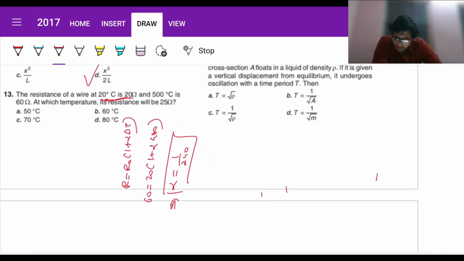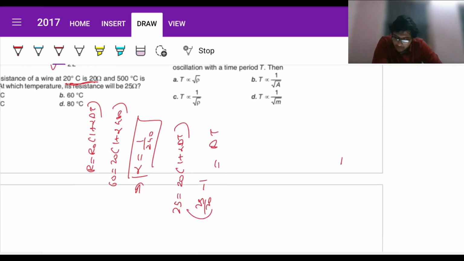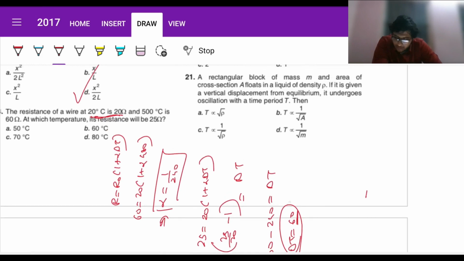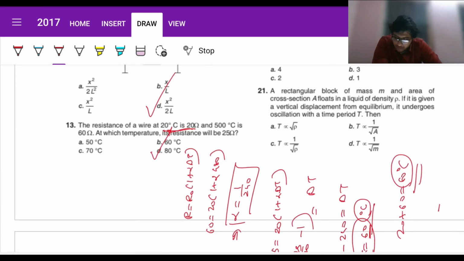At what temperature its resistance will be 25? Now 25 equals R naught, again 20, 1 plus alpha delta T. So 25 by 20 minus 1 divided by alpha equals delta T, right? So alpha can be written as 1 by 240. So you could cancel it and write 300 minus 240 equals delta T, which implies that delta T must be 60. Yeah, this was degrees centigrade, so it is going to be 60 degrees centigrade higher than the initial temperature, which was 20 degrees. So resultant will be 20 plus 60, which is 80 degrees centigrade. That's our required answer. So 13 is D. Fine.